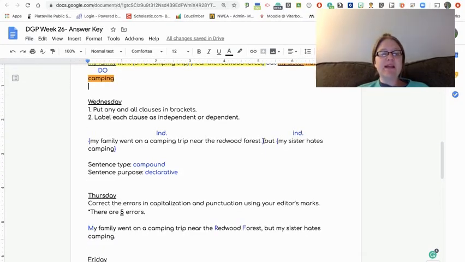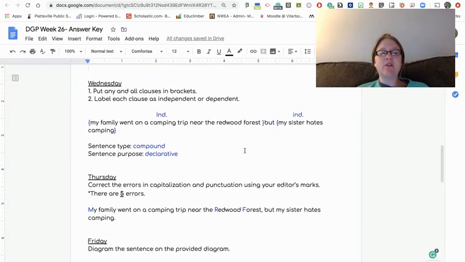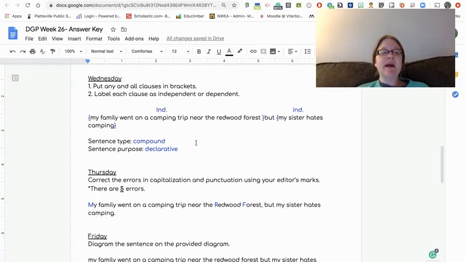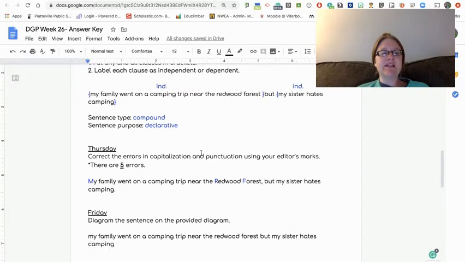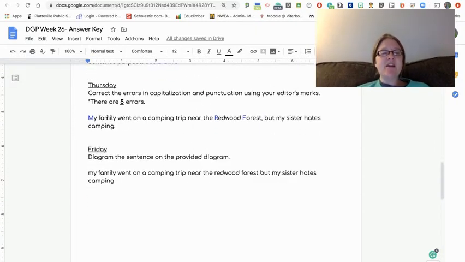First clause, we already found. You can see it in brackets. Second clause, same. They are both independent clauses, which means it's a compound sentence type. Its purpose is declarative. There are 5 errors.